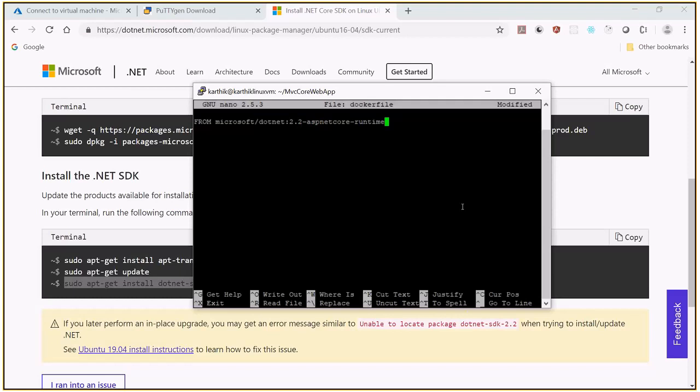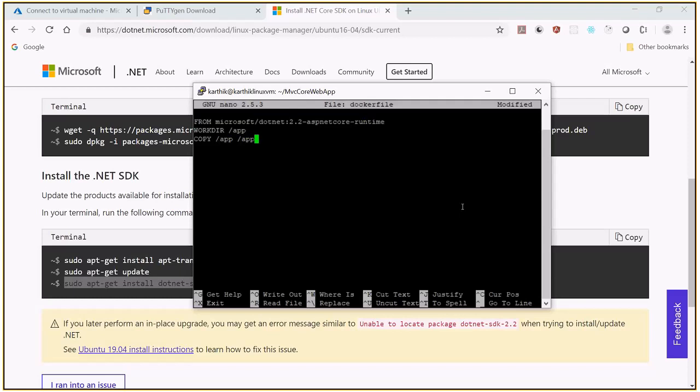After pulling that, right now we are in the MVC Core Web App, right? So I want to change my working directory. I'm changing the working directory to the app folder. After changing to the app folder, copy the complete app folder and put it in the image we have created. So app.